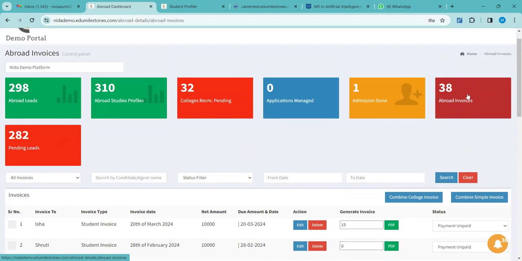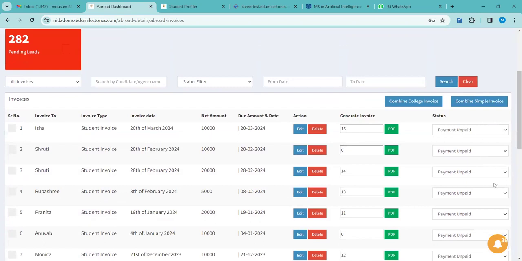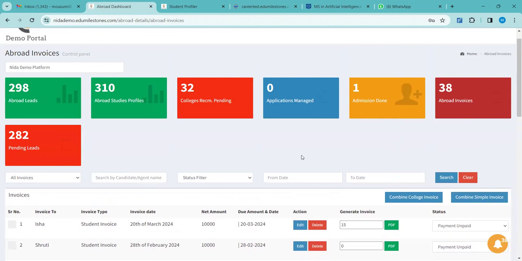So this is abroad invoices. You can generate invoices, you can download invoices, you can share them with the students after downloading from here, and also you can change the status. You can keep track of the payments that have been done or not done. Clear for everyone? The invoices part?